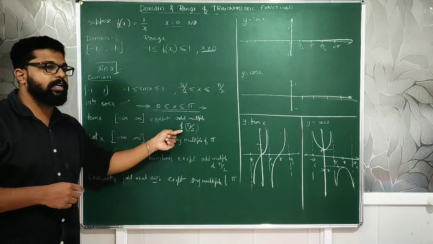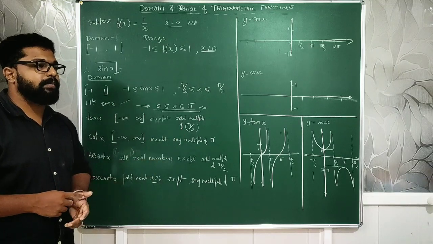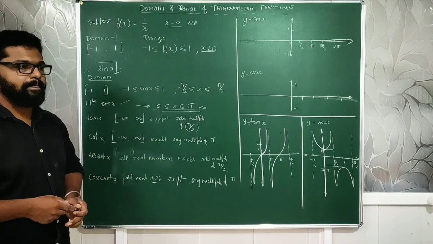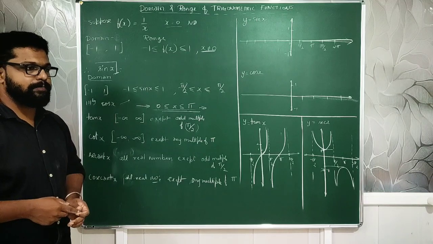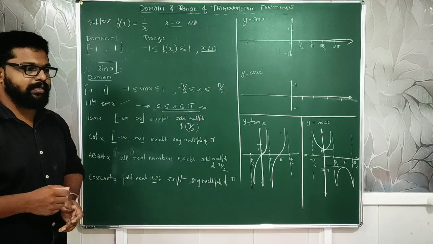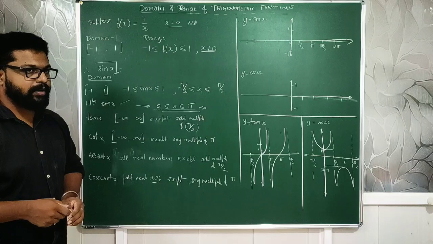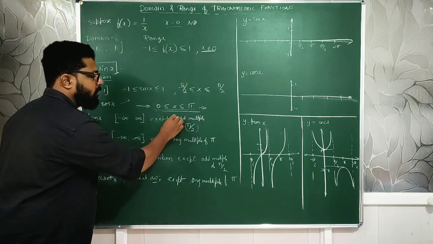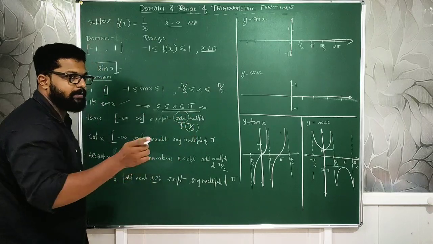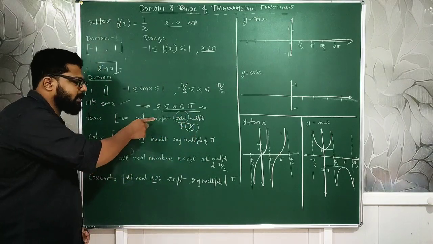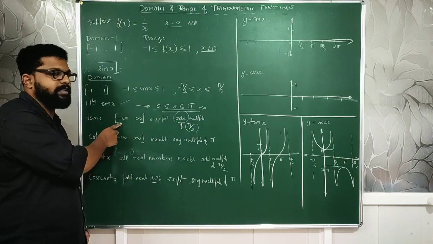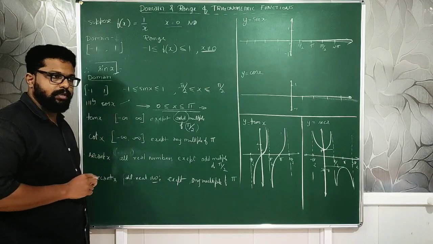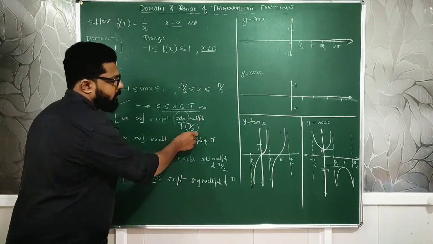You check odd multiple of pi by 2. Pi by 2, is it defined? Tan, what is tan pi by 2? That's tan 90. Not defined. Correct? So except for the odd multiples of pi by 2, odd multiples of 90, everywhere else tan is defined from minus infinity to plus infinity. Okay? Except for odd multiples of 90.